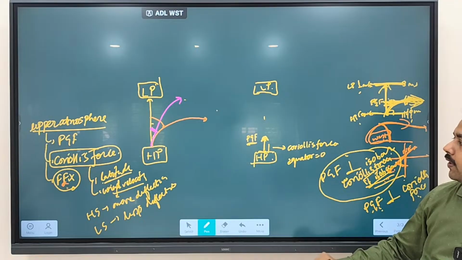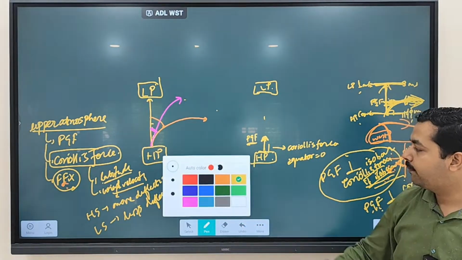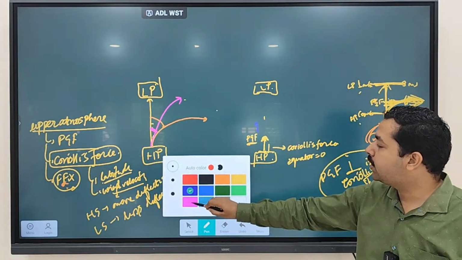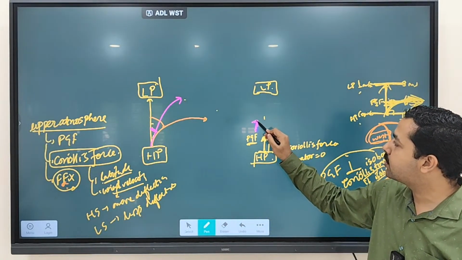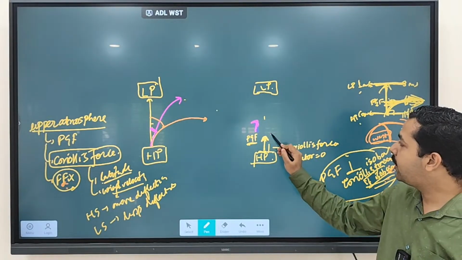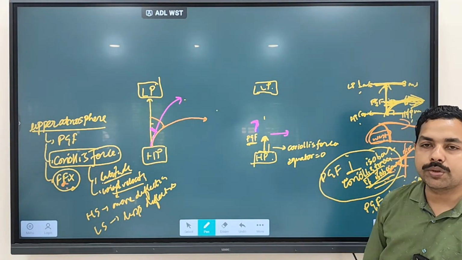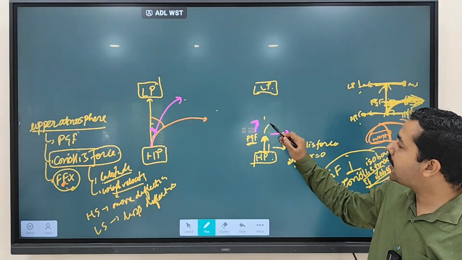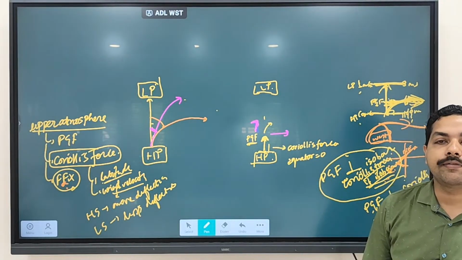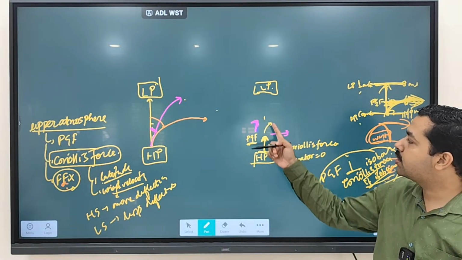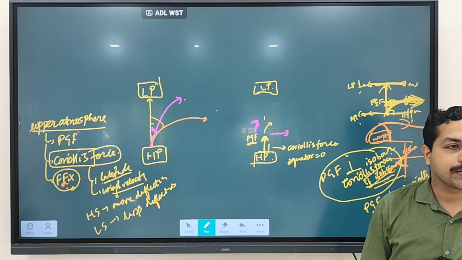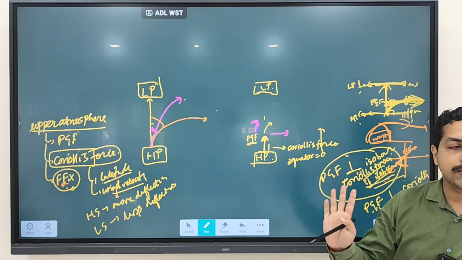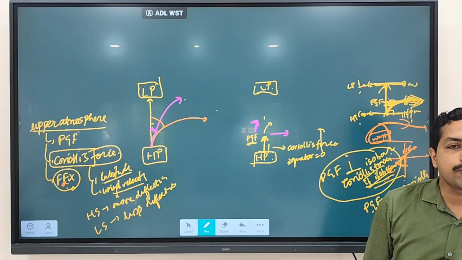But what will happen when wind moves to this side? Now you see pressure gradient force is trying to move it in this direction, while Coriolis force is trying to move it towards this direction. So as a result, the wind will be slightly deflected. Why? Because pressure gradient force is more as compared to Coriolis force. Coriolis force is increasing from 0 to a certain level, but it is still small in nature.